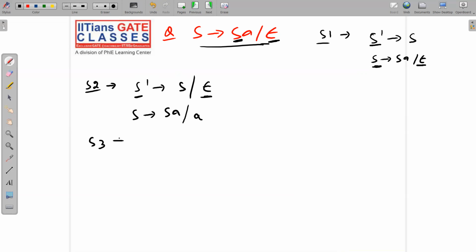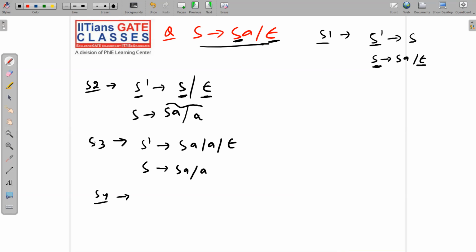What about my step number 3? Remove unit productions. So where is the unit production? S dash implies S, so remove it. In place of S, I will copy paste it. SA, a, null, S implies SA. So in place of S, I will write all these production rules. I have written that. So we have got this after step number 3.